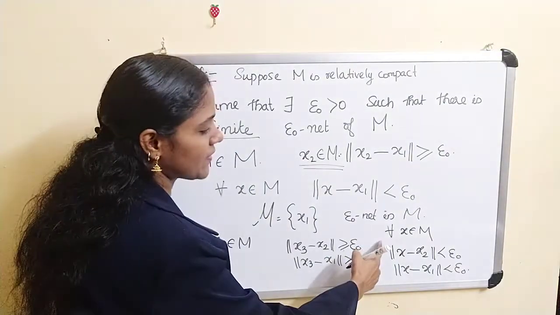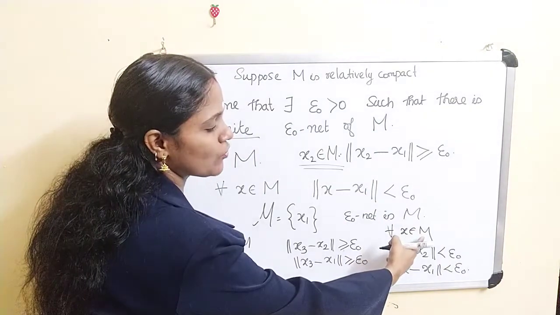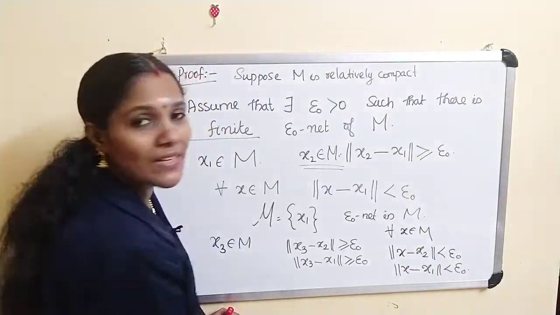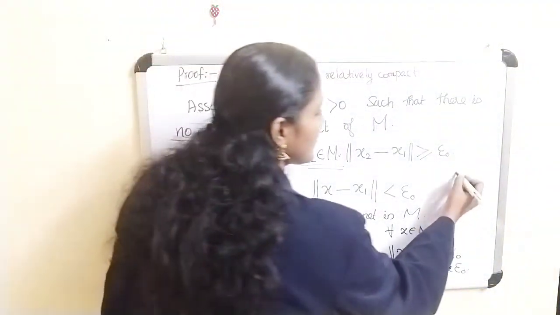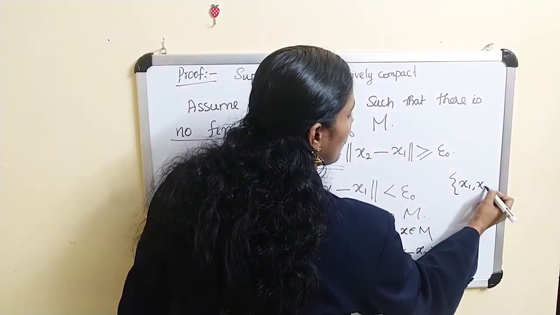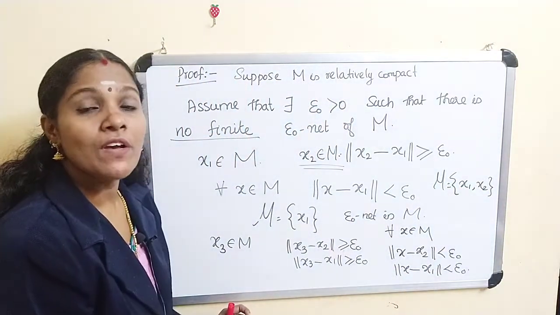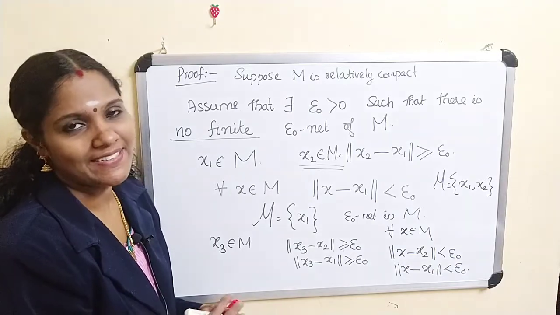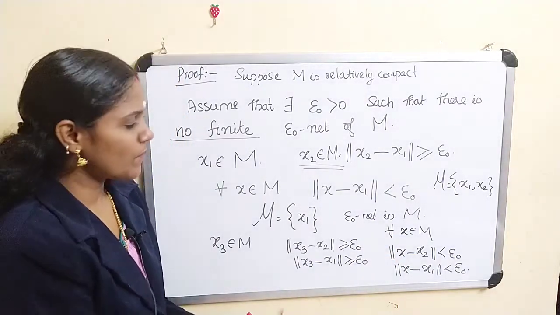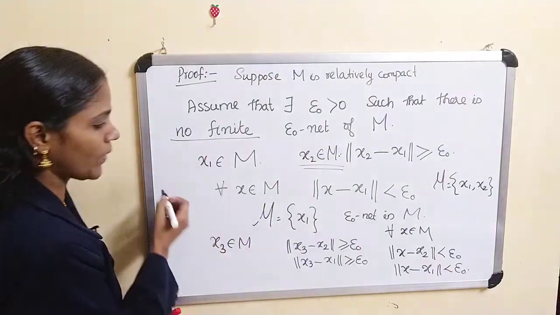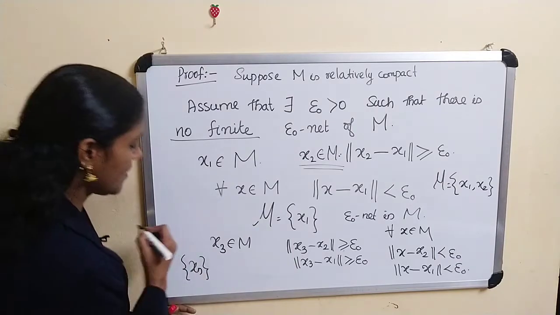Now what is the meaning of that? This means for every x belongs to M, either norm of x minus x2 is less than epsilon naught or norm of x minus x1 is less than epsilon naught, which implies the set {x1, x2} is a finite epsilon naught net in M. That is again a contradiction. So proceeding like this, we get a sequence xn such that